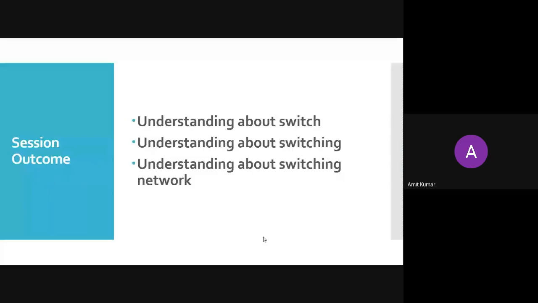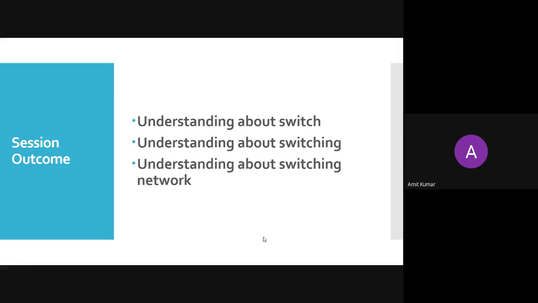So we will start with the understanding about switch. First, we will find out what the different backbone networks are that can be used for connectivity between two end devices or two users. Then we will see how the switching has taken place. We have various types of switching which we are going to study. So in today's session, we are going to study the different types of switching.